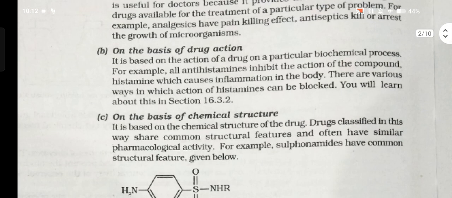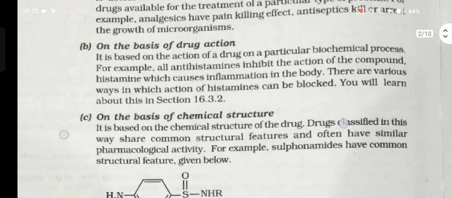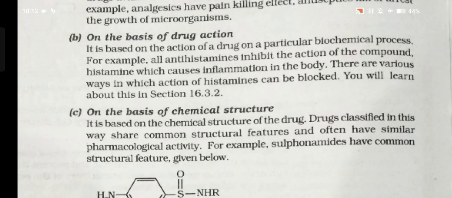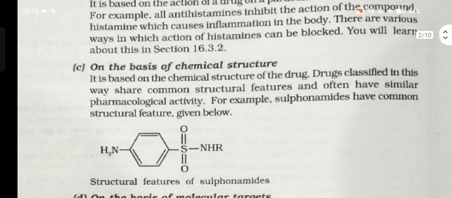B. On the basis of drug action. It is based on the action of a drug on a particular biochemical process. For example, all antihistamines inhibit the action of the compound histamine, which causes inflammation in the body. There are various ways in which the action of histamines can be blocked. You will learn about this in section C.